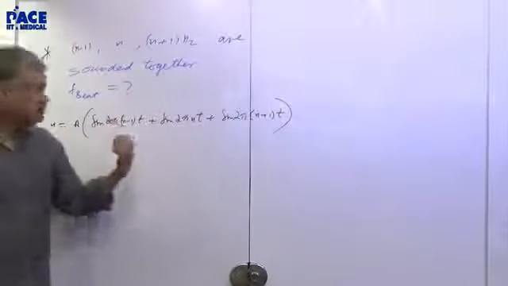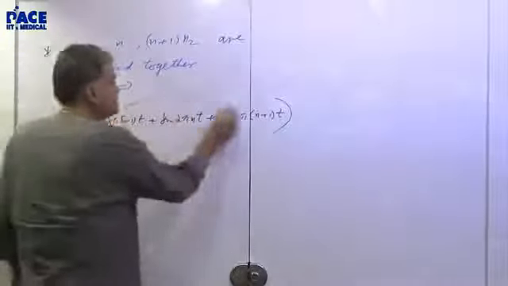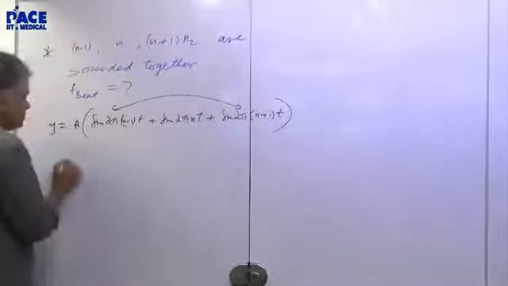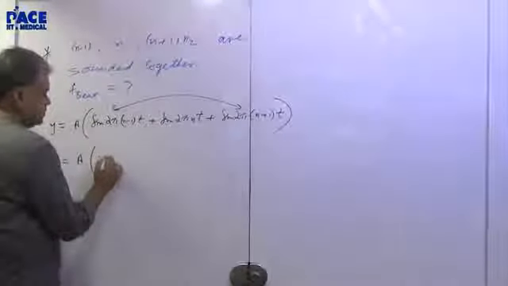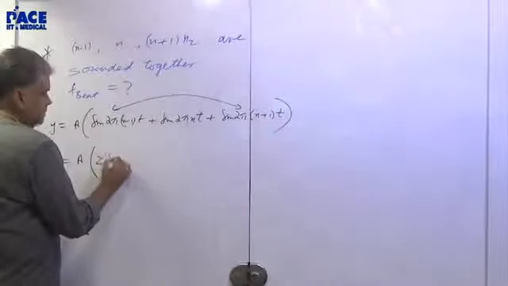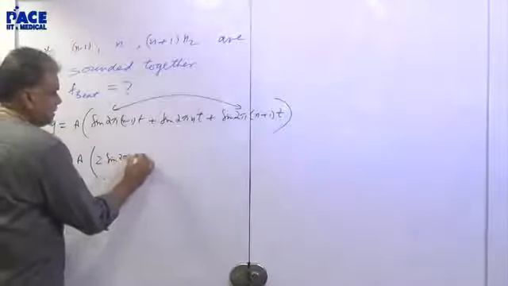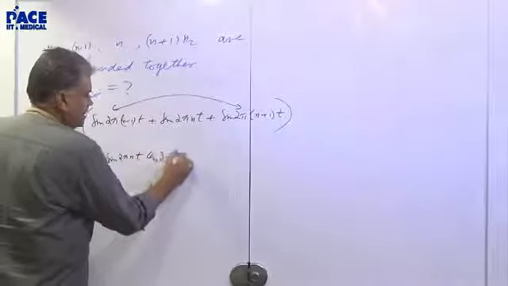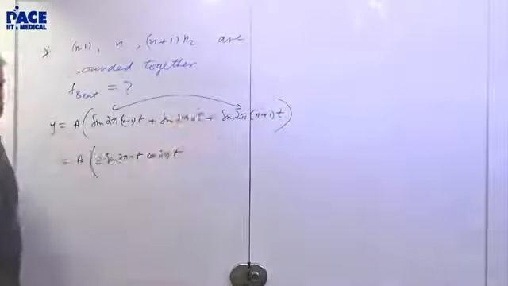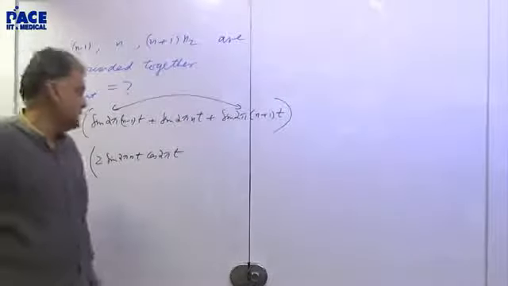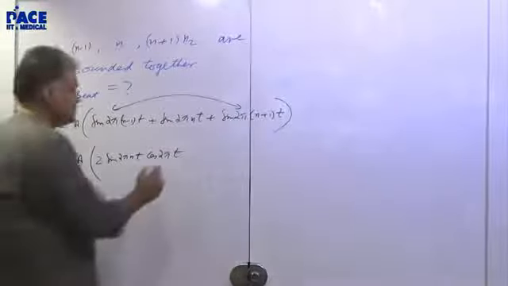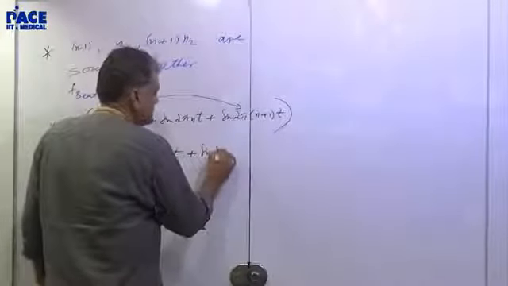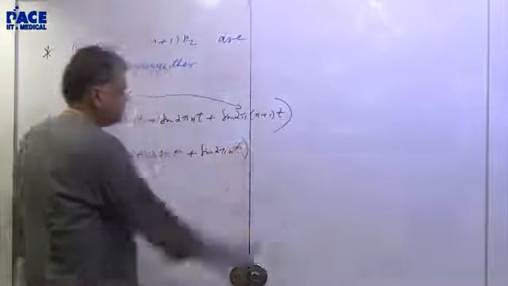Now to add it up, let me add these two. So this becomes A times 2 sine 2 pi nt cos 2 pi t. Sum by 2, (n minus 1) plus (n plus 1) is 2n, by 2 is n. Difference is 2, by 2 is 1. Plus sine 2 pi nt. We get this.